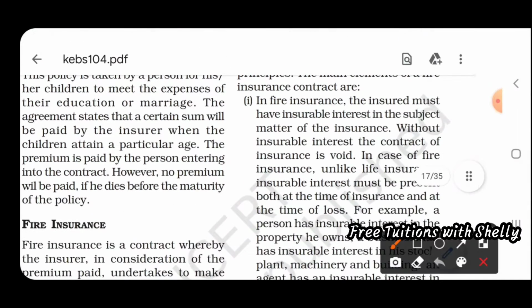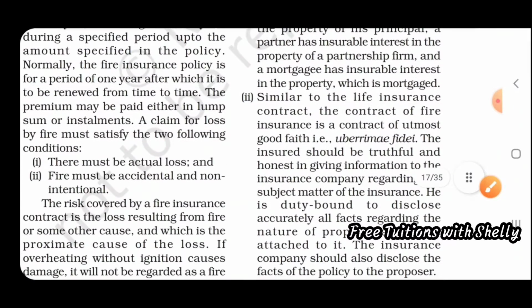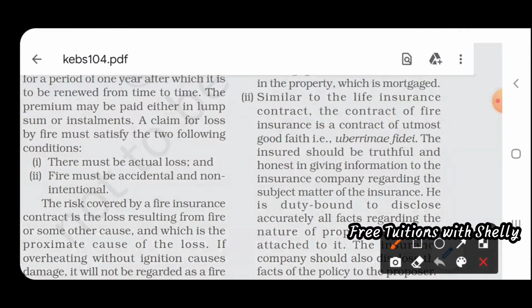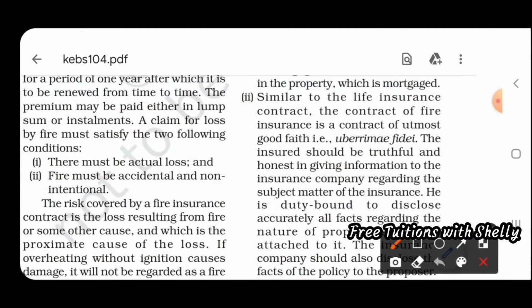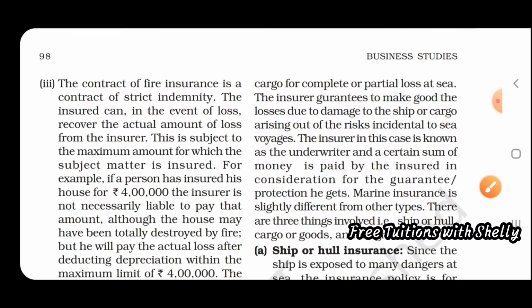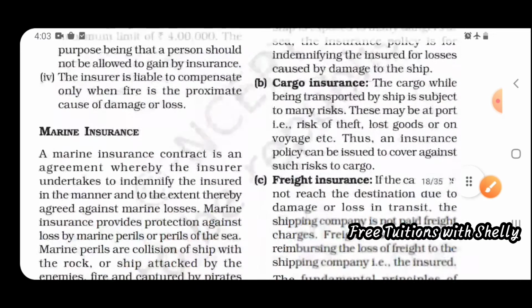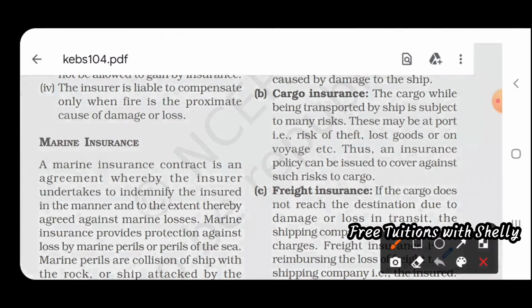In the case of fire insurance also, the insured must have an insurable interest. Then, similar to life insurance, the fire insurance contract is a contract of utmost good faith, so you should be honest. Then it is a contract of indemnity, as we said in the case of life insurance also. They give compensation only when fire is the proximate cause. If fire insurance is taken, then for theft they will not give us the policy amount. They will only give when fire occurs.